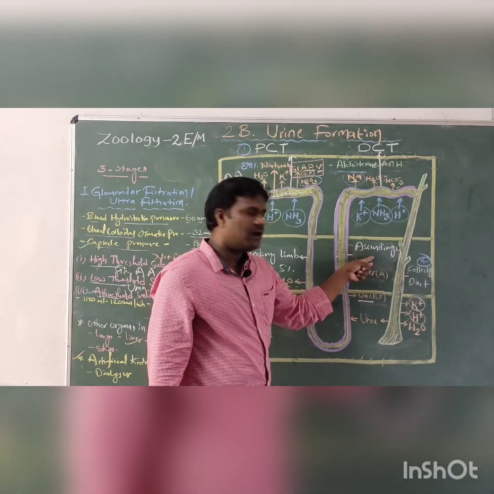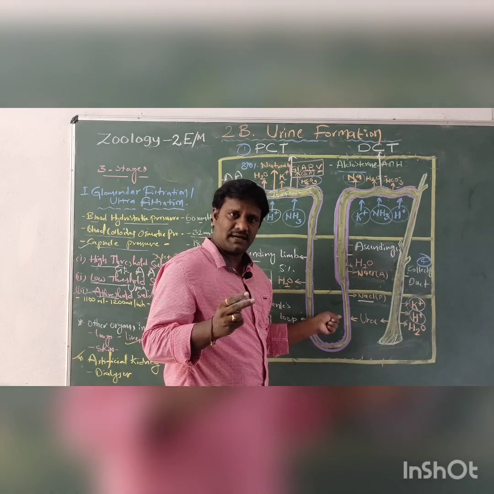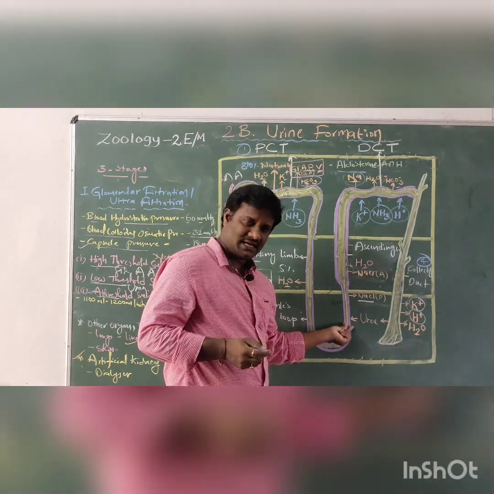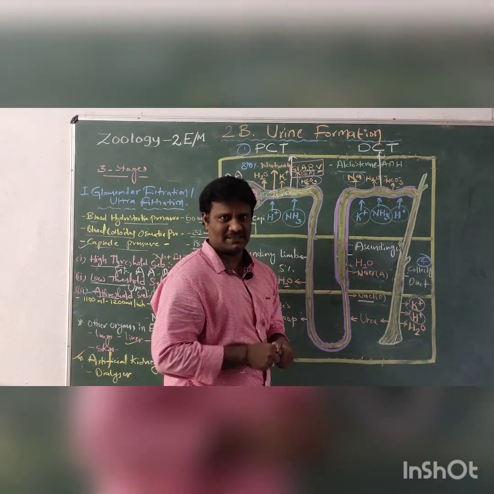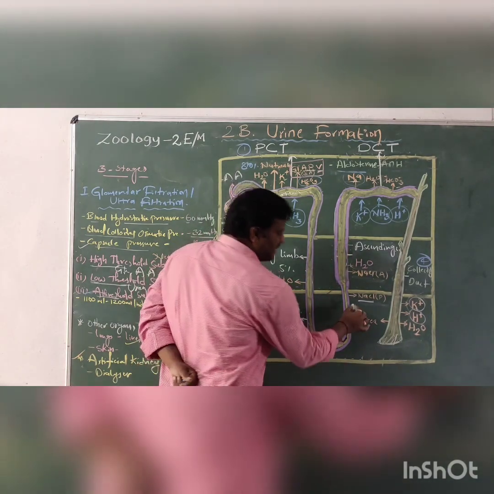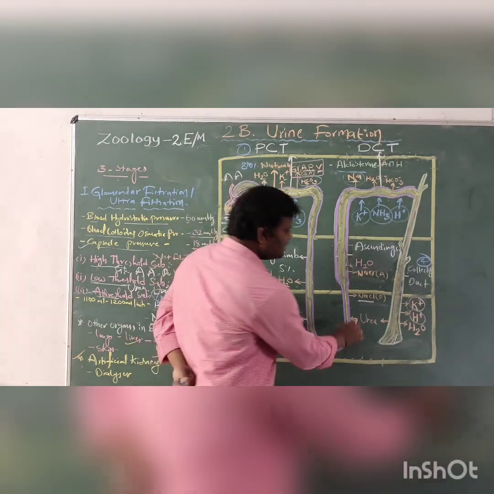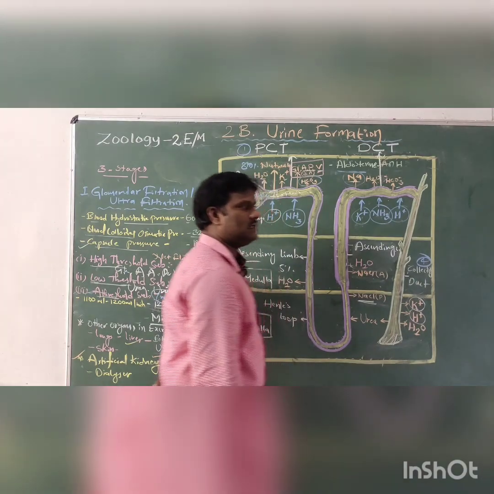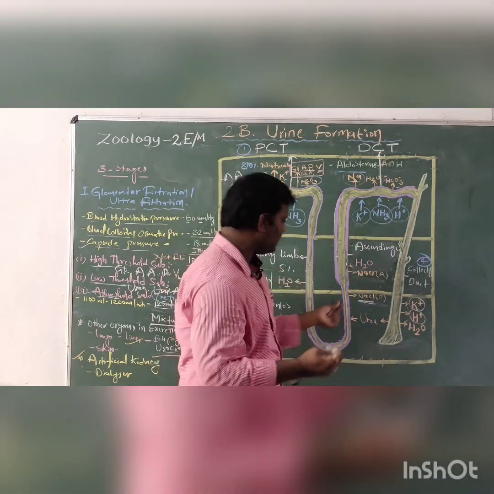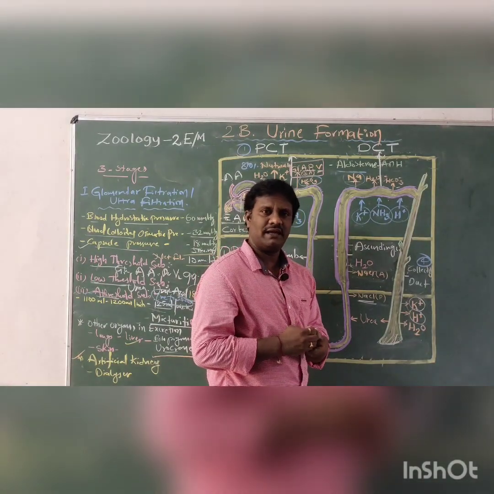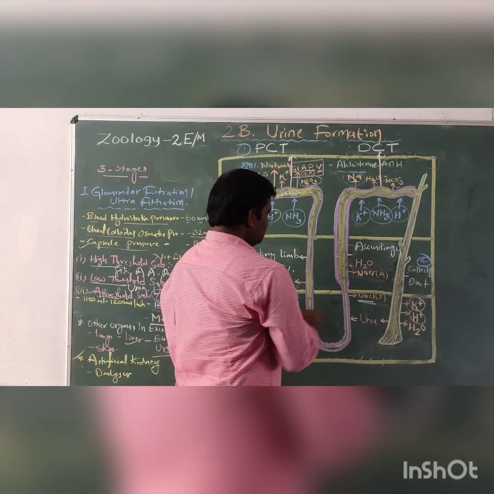In this ascending limb of the loop of Henle, two distinct parts can be seen. One is very thin in structure, and the terminal part of the ascending limb is very thick in structure. Now we are studying the thin limb of the ascending limb. In this way, some of the sodium chloride can be passively transported from the thin segment of the ascending limb.